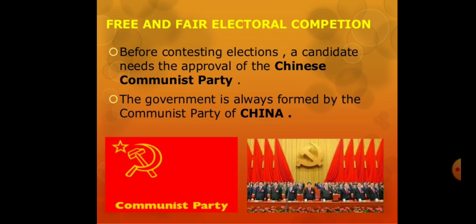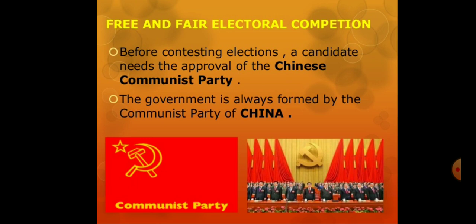But before contesting elections, a candidate needs the approval of the Chinese Communist Party. Here we find that election is not free, as a person who wants to be a candidate needs to take approval from the Chinese Communist Party. So it is not free election.